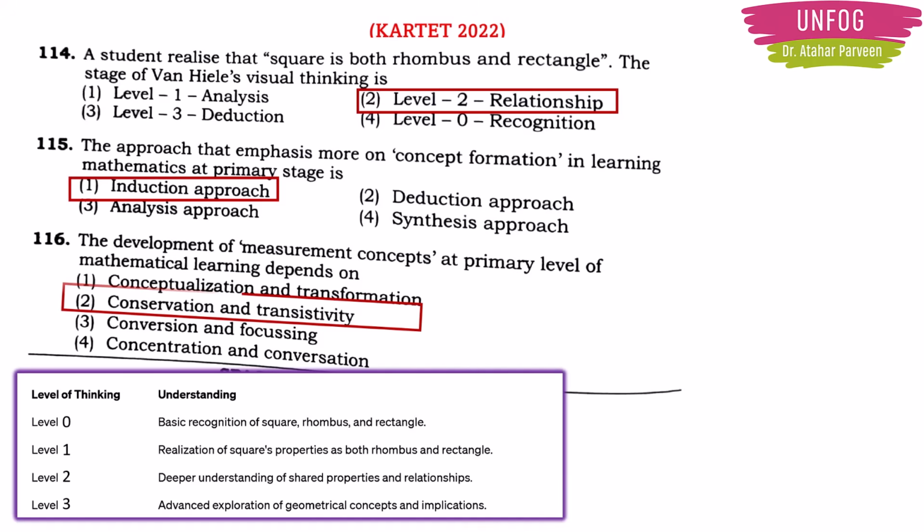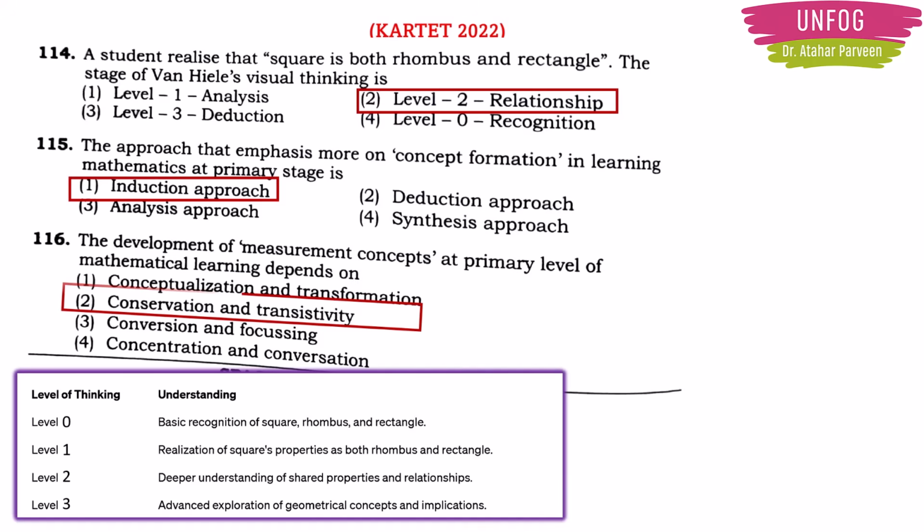Transitivity means it is the ability to compare indirectly. For example, if A is greater than B and B is greater than C, then obviously A is greater than C also. Okay, so these 2 are actually cognitive abilities. These were given by Piaget. Now these abilities are essential for learning measurements like length, area, volume, weight, etc.